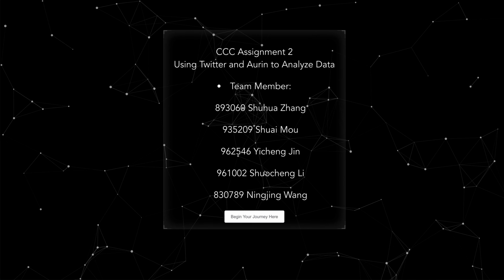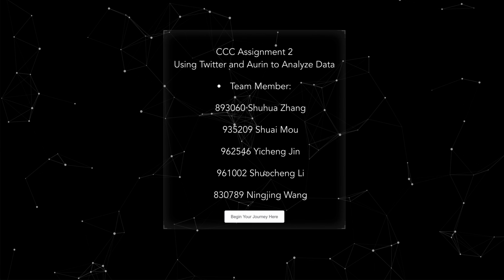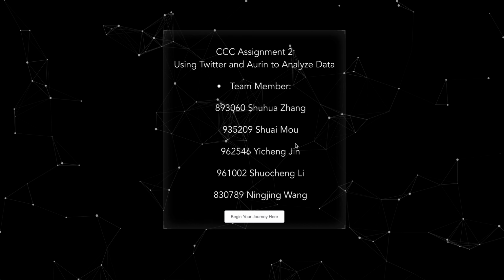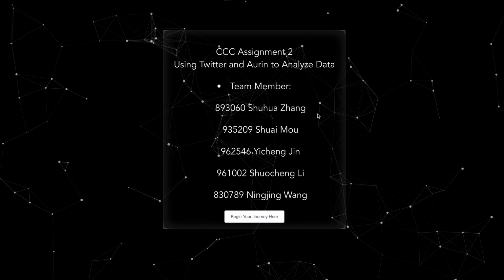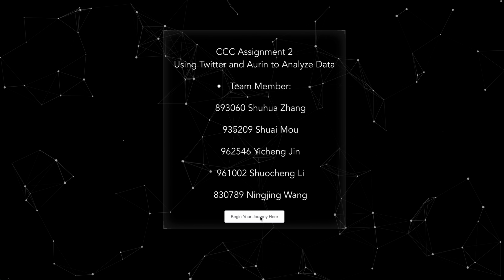So we will first start from the login page. We are group 59, and these are our team members. And let's go to our analysis page.